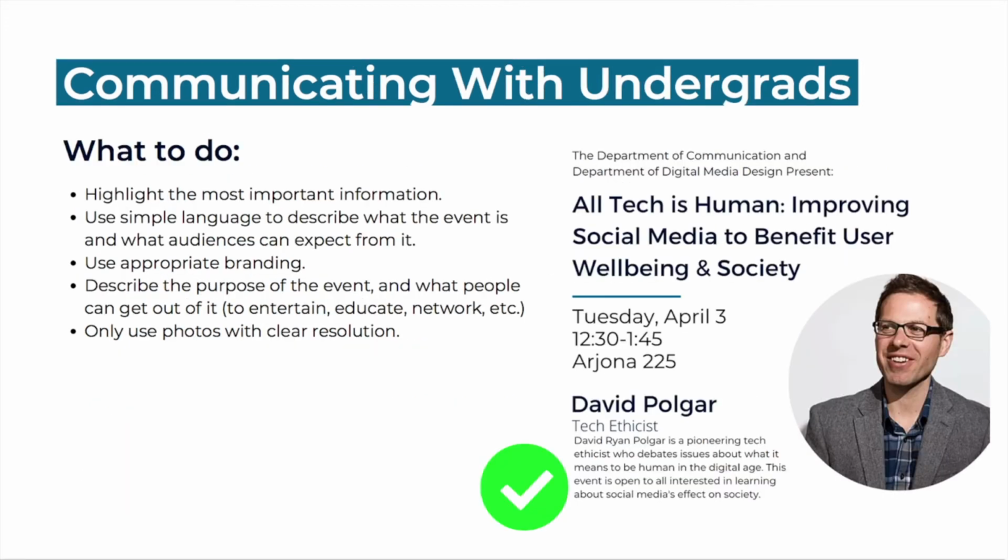There are a few different ways that you can incorporate that strategy into design, starting off with understanding what the most important information is to your audience. This post highlights the critical information for this event: what the event is, who is presenting, who can go, what the purpose is, and where and when it's happening. The information is prioritized through the location of the information and the size of the fonts. This post also uses appropriate branding and presents the designs in a layout that is clear and professional.